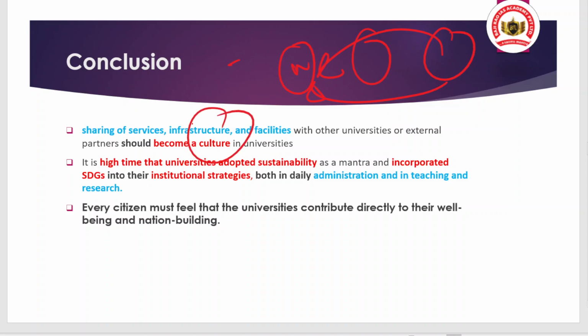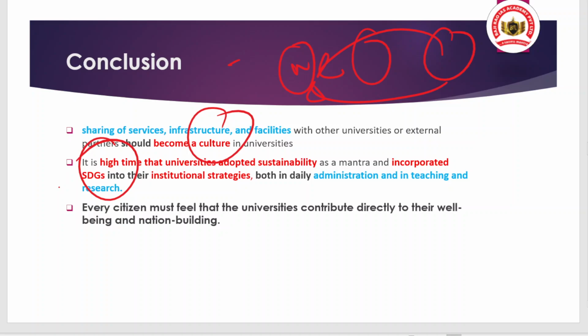our Indian universities. So it is high time that our universities adopt sustainability as a mantra and incorporate sustainable development goals into their institutional strategy, whether in daily administration, teaching, or research. All require implementing the SDGs or sustainability into these fields.